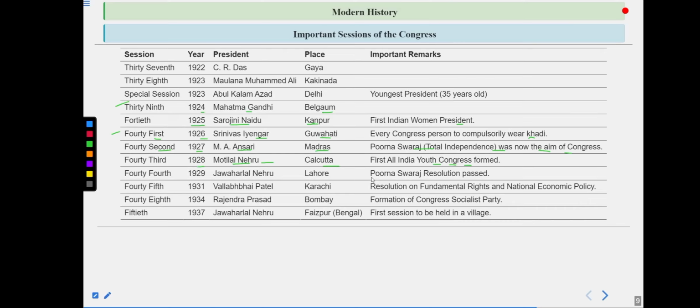According to this, the committee should have been formed in 1929, but the Britishers were also seeing that a lot of things were happening in India. A lot of revolutionary movements, a lot of different types of national movements were happening. So they created this commission two years earlier, in 1927, famously known as the Simon Commission.